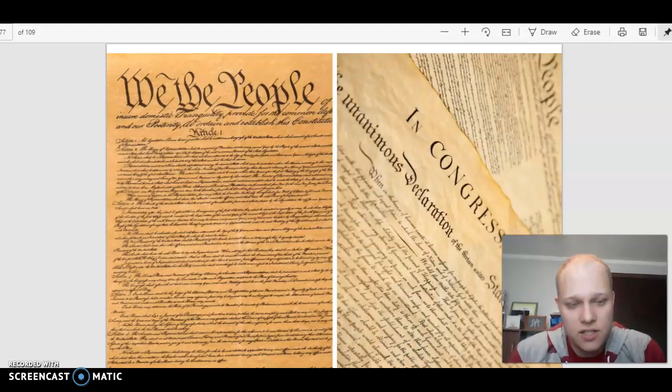Good morning, second graders. Today's listening and learning for immigration is called We the People. Some vocabulary we need: amendments are changes or improvements. The Bill of Rights is a document that contains additions to the Constitution which limit the power of the government. An example, the Bill of Rights is made up of the first 10 amendments to the Constitution.